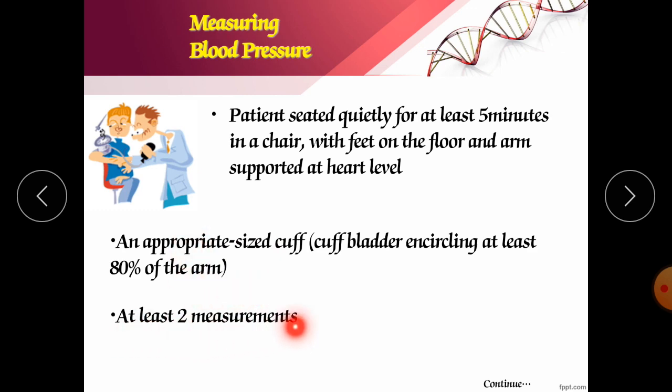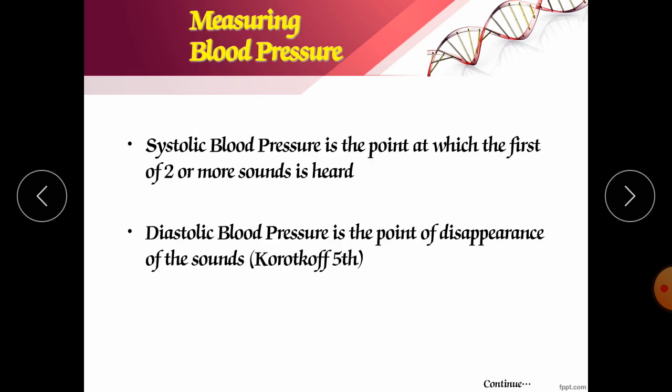Take at least 2 measurements. After that, with this pump we should increase the pressure in the cuff wrapped on the arm, and after that we should release the pressure slowly.